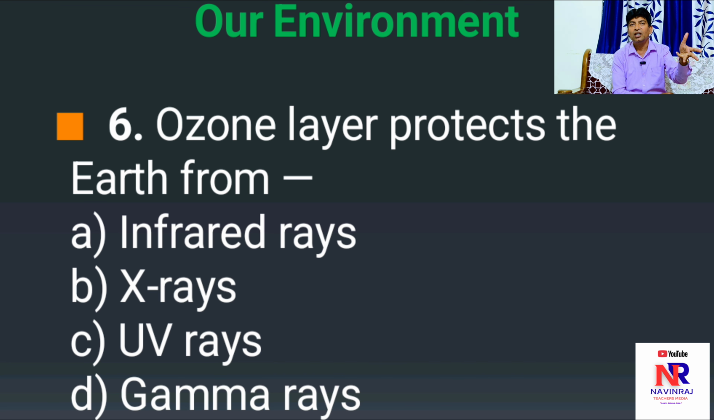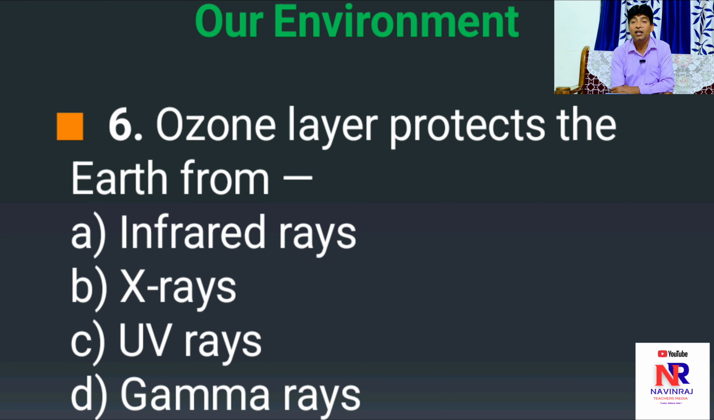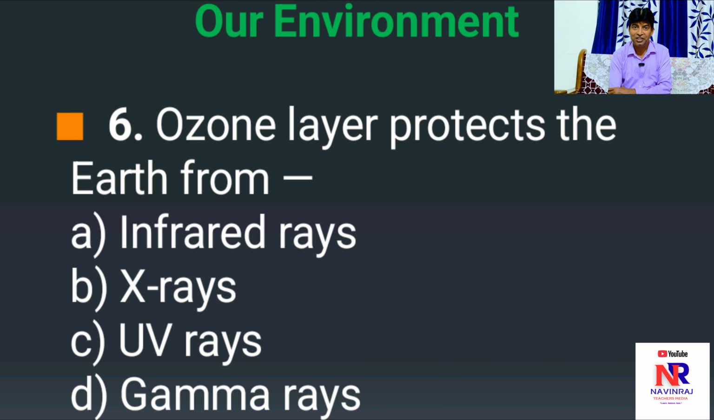Why are the rest of the options not correct? A is infrared rays, which are considered in heat and remote sensing. X-rays are considered in medical imaging. And the last one, gamma rays, are used in cancer treatment as well as radiation therapy. So right option is C, UV rays.